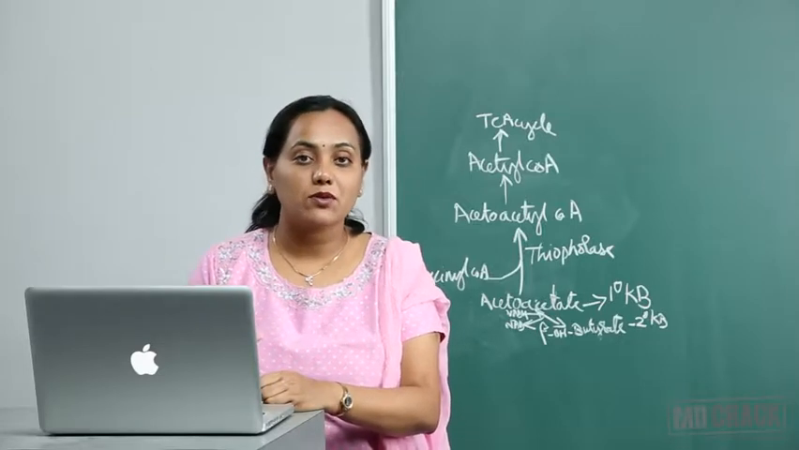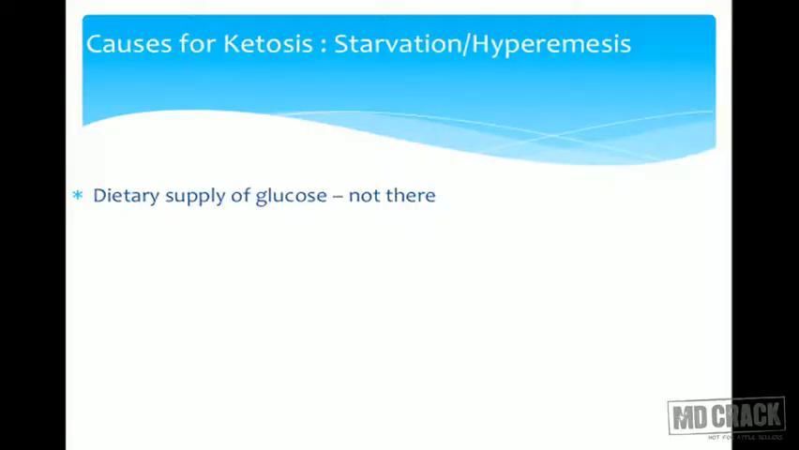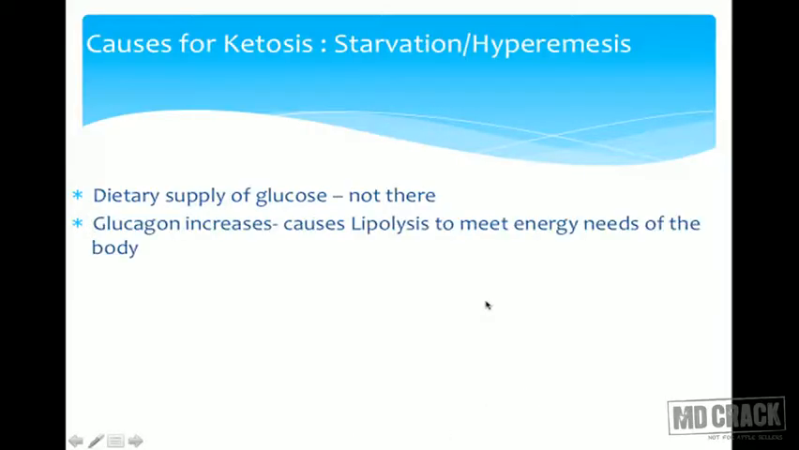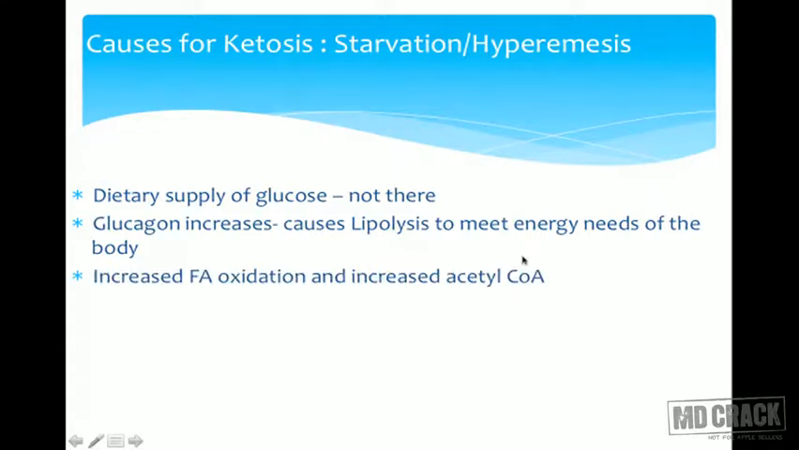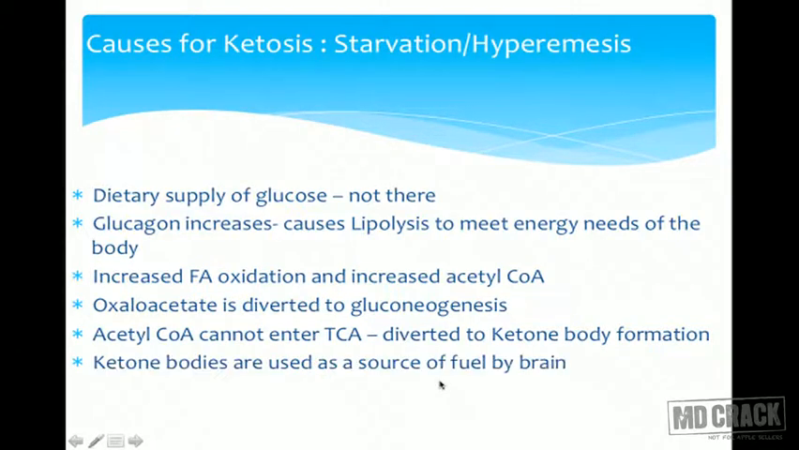Remember, whenever blood glucose levels are low, glucagon is high. So what does it do? Dietary supply of glucose is not there. Glucagon causes lipolysis to meet the energy needs of the body. So there is increased fatty acid oxidation, increased acetyl-CoA. Oxaloacetate is diverted to gluconeogenesis. Acetyl-CoA cannot enter and is diverted to ketone body formation.